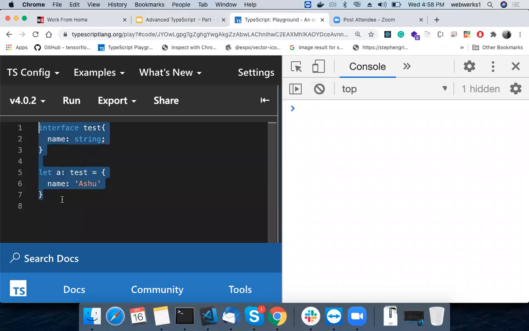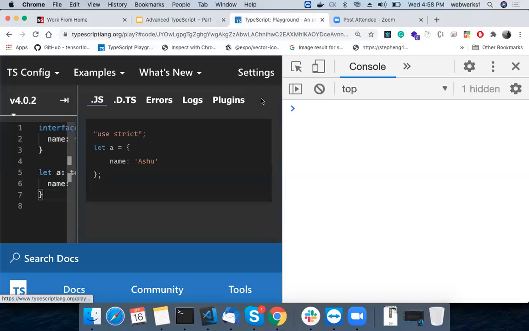I have an interface, I have used it in a, and I have a name with Ashu. After transpiling this code, how does it look in JavaScript? If you look into the JavaScript, it is not going to have our interfaces because it is not able to understand what interfaces are. So these particular lines of code, and a few additional links to that code, are going to be part of our d.ts file. Hope it clears, right?